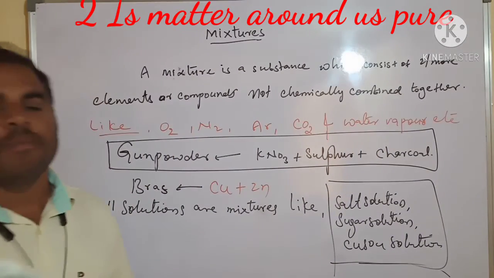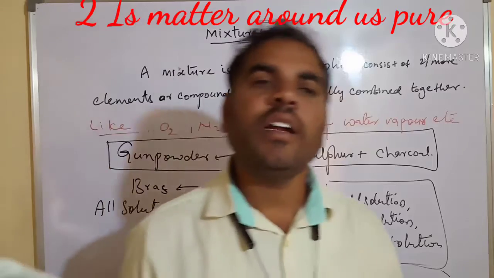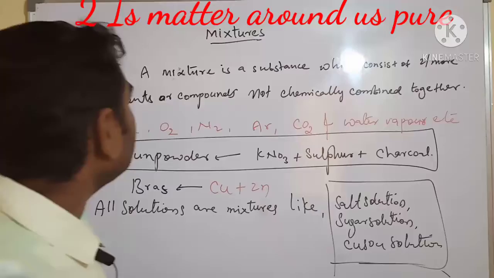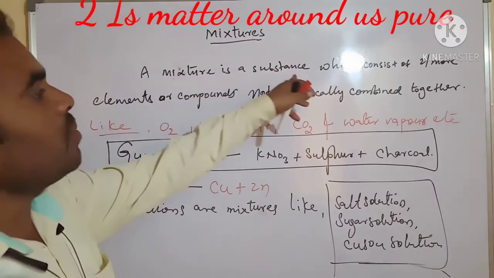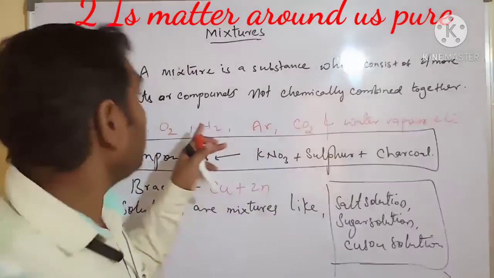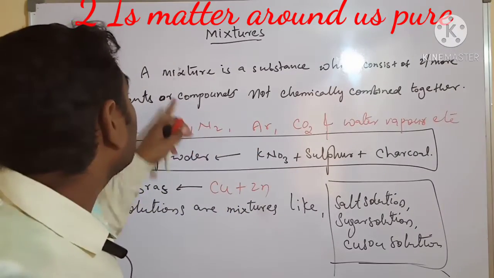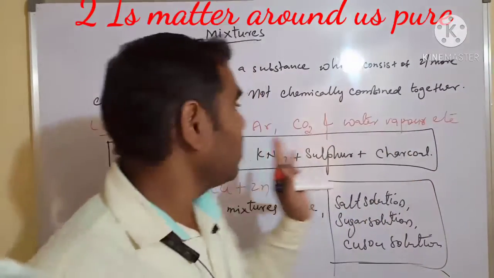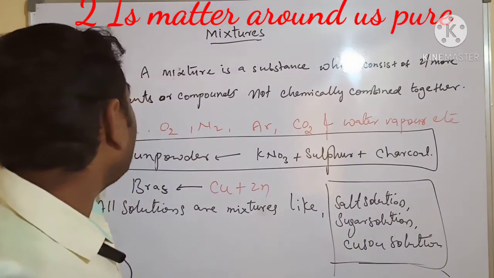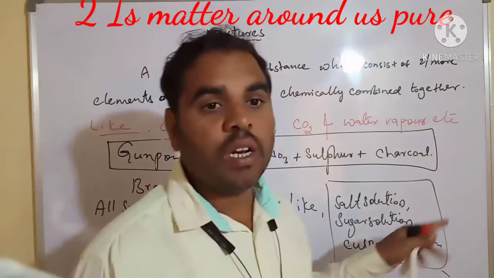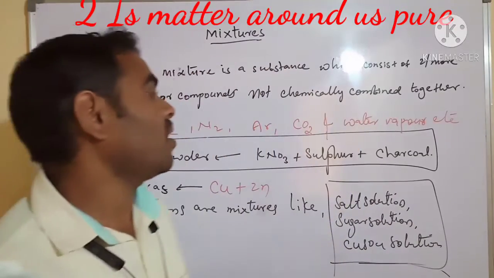Next, we have to learn the types of mixtures. A mixture is a substance which consists of two or more elements or compounds not chemically combined together. Like oxygen, nitrogen, argon, carbon dioxide and water vapor.